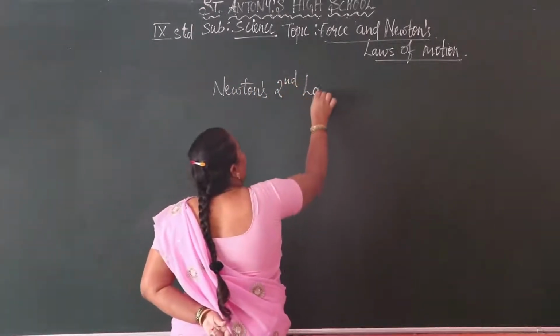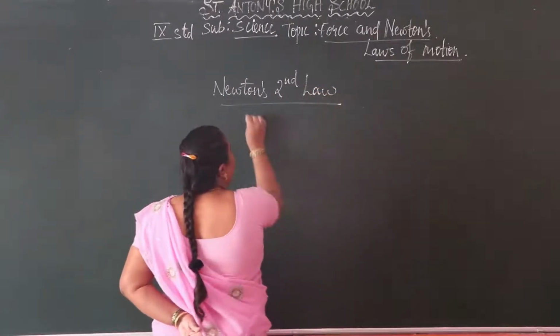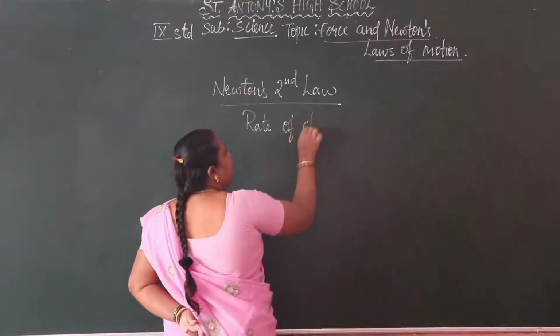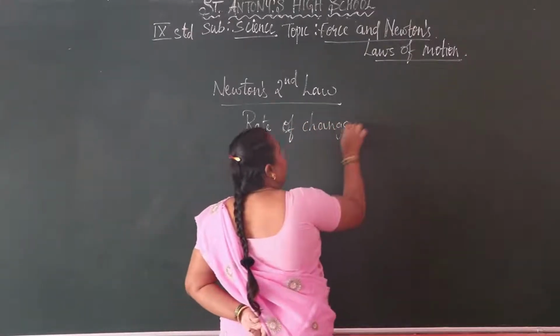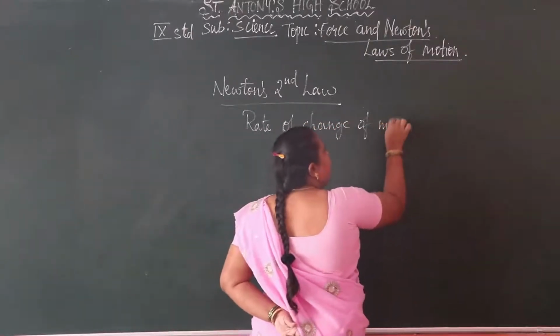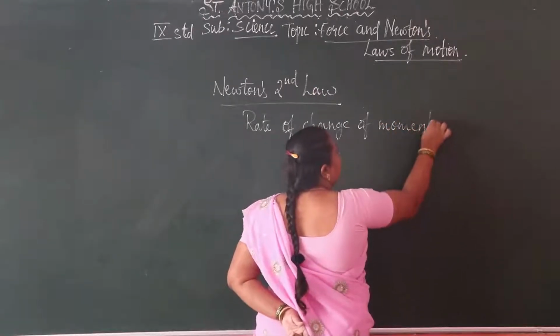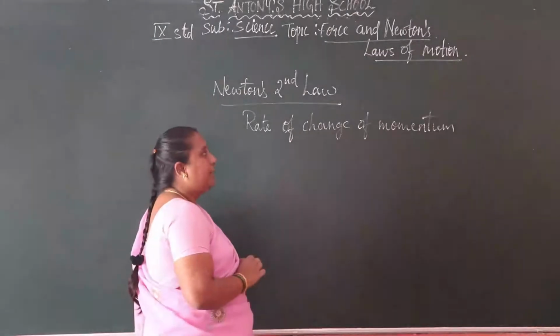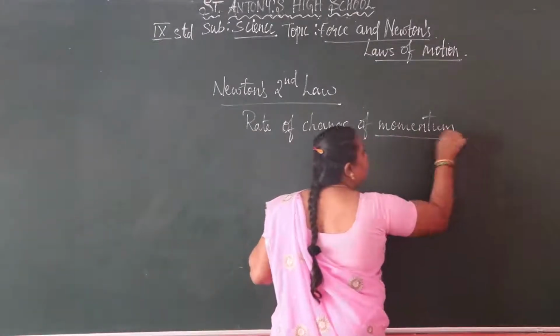Newton's second law of motion. It is based on the rate of change of momentum. The first law is based on inertia, right? The second law is based on the rate of change of momentum. So what is meant by momentum first?